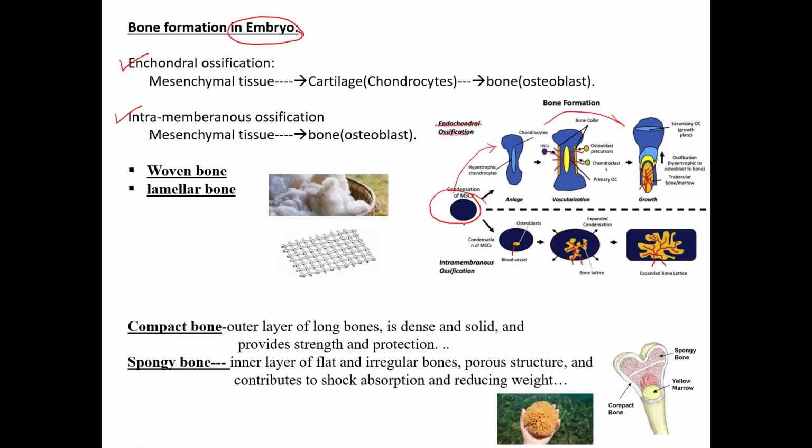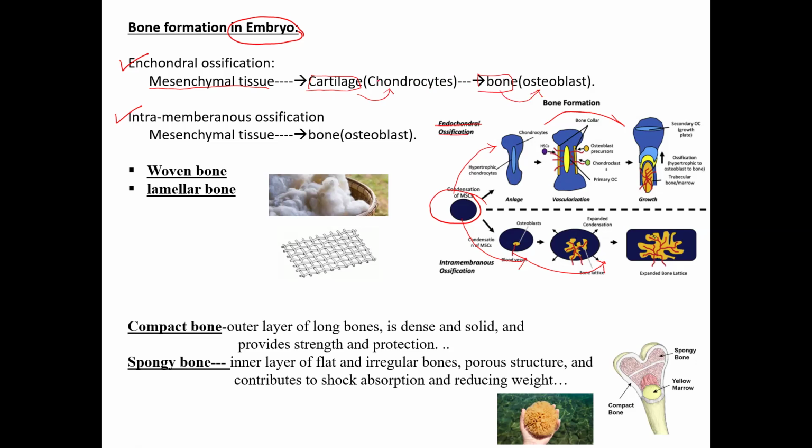Whereas in the other form, the mesenchymal tissue condenses and forms the bone directly without an intermediate cartilaginous stage. This type of ossification is called membranous ossification. So in endochondral ossification, what is happening? Mesenchymal tissue gets converted into cartilaginous tissue with conversion to chondrocytes. Then over a period of time, this cartilaginous tissue gets converted into bony tissue by formation of osteoblasts.